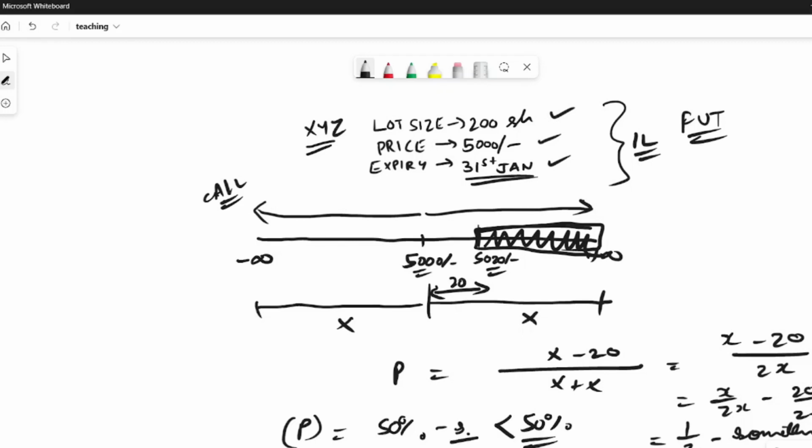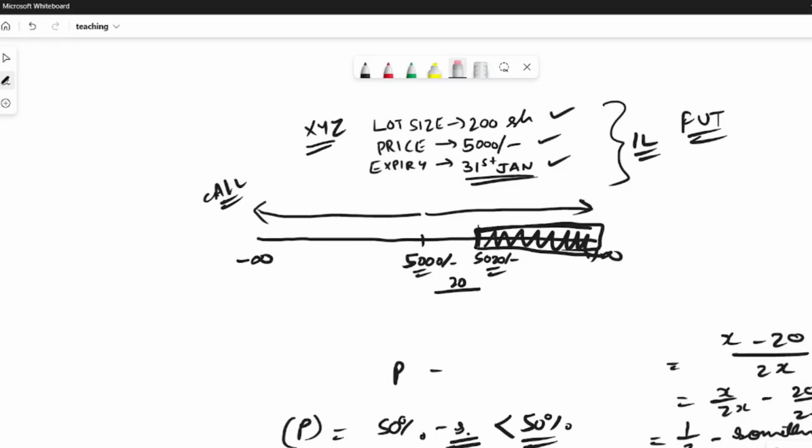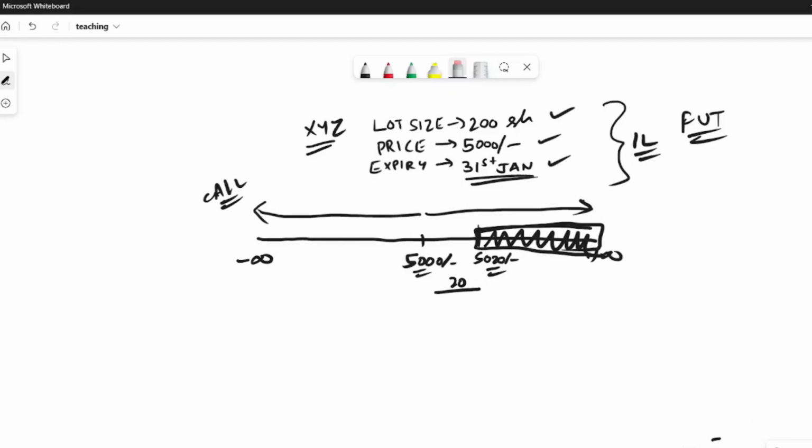Since we are subtracting something from 50%, the probability of a buyer to win is less than 50%.